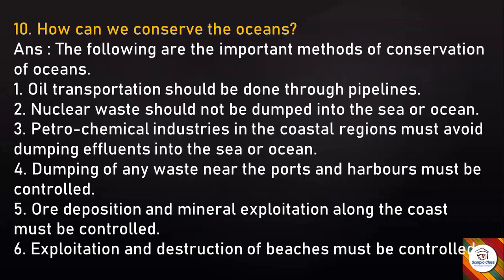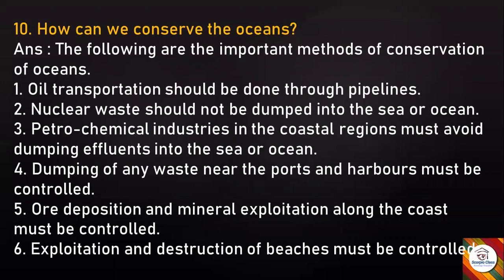Next, how can we conserve the oceans? Answer: the following are the important methods of conservation of oceans. Oil transportation should be done through pipelines. Nuclear waste should not be dumped into the sea or ocean. Petrochemical industries in the coastal regions must avoid dumping effluents into the sea or ocean.